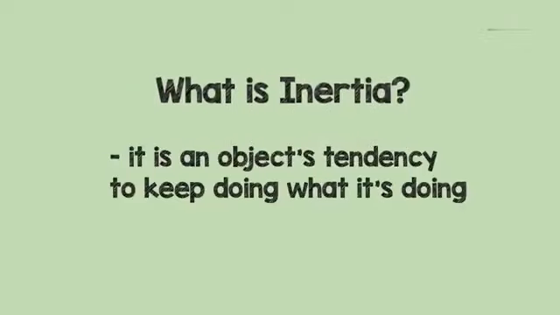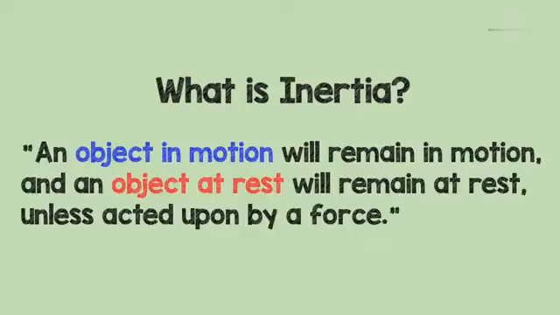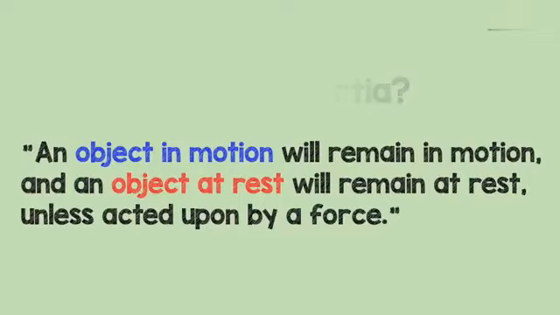The first law is stated as: an object in motion will remain in motion, and an object at rest will remain at rest, unless acted upon by a force. And what does that mean? It means that in order to change the way an object moves, a force must be present.